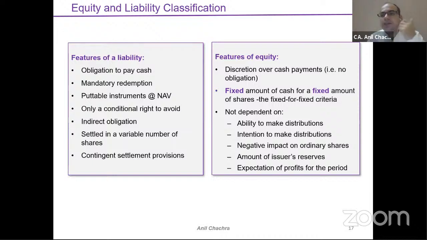So two things: if the discretion is held by the issuer, it will be part of equity. In the second case, if the discretion is held by the holder, it will be your liability, right? Third thing is fixed for fixed criteria. If I am issuing shares in fixed form, as well as the amount is fixed, it will be part of my equity definition, right? So that is the liability and equity classification.